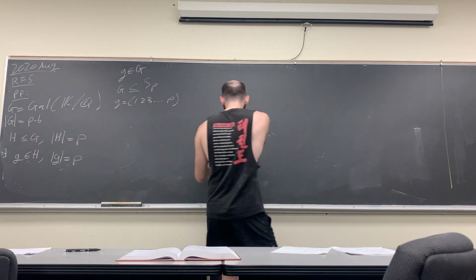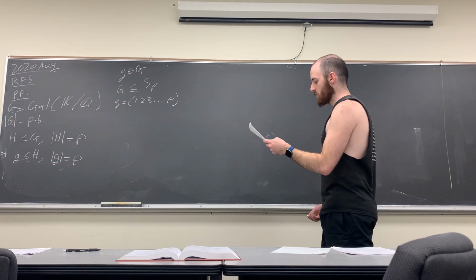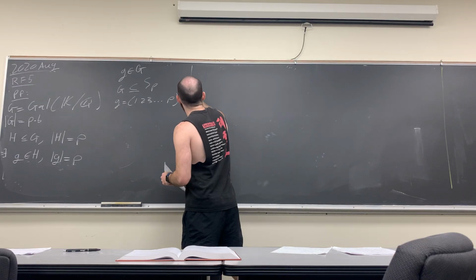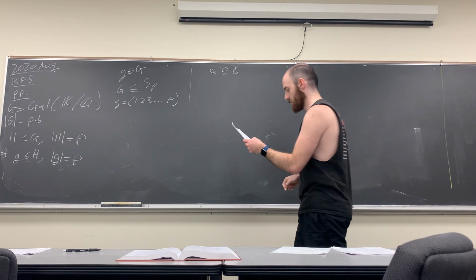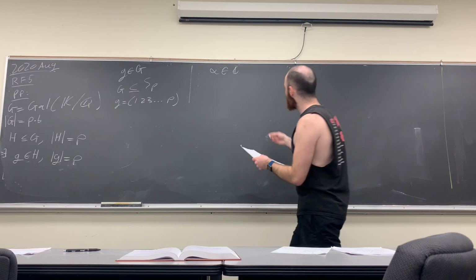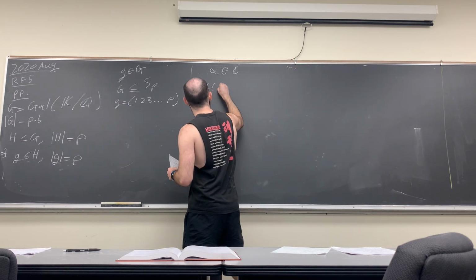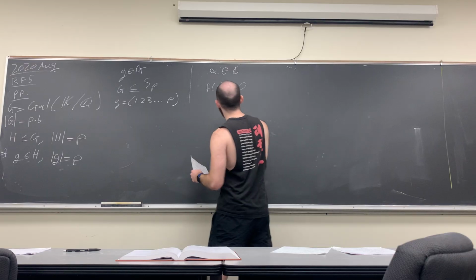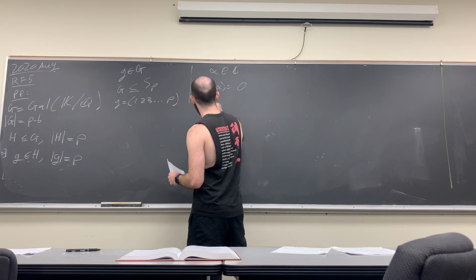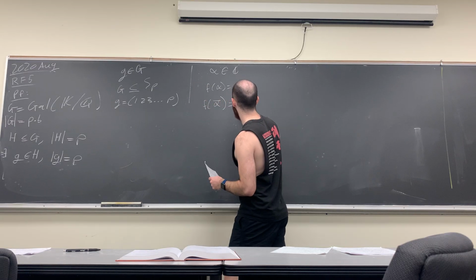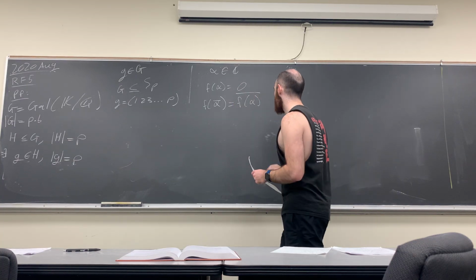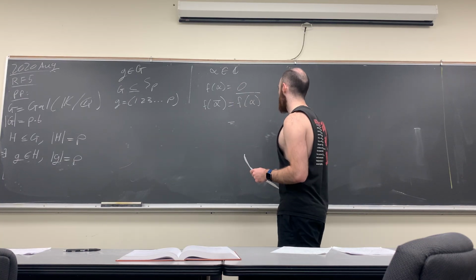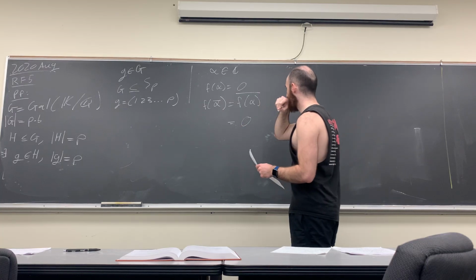Okay. So then we have some alpha in the complex numbers where alpha is a root, f of alpha is 0. If we consider f of its conjugate, because f is a polynomial with real coefficients, we're going to get the conjugate of f of alpha, which is just 0.